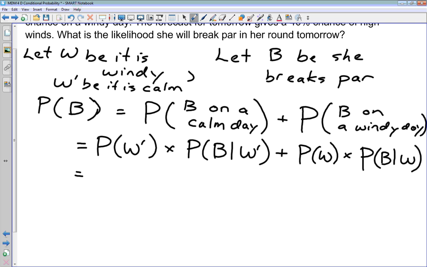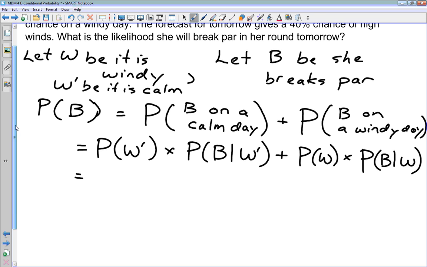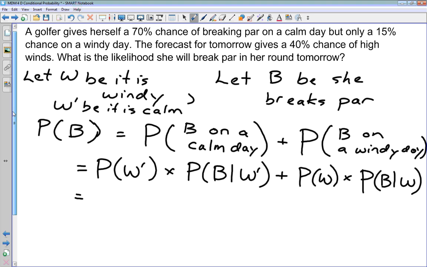So what numbers do we need to pull out of the question in order to put into these formulas? Well, the forecast for tomorrow gives a 40% chance of high winds. So the probability that it is windy is going to be 40%. What is the probability that it's going to be not windy, or calm? That's going to be 60% because those two events are complements.